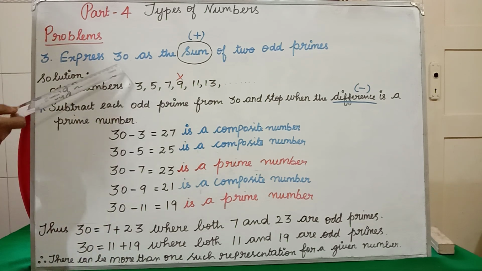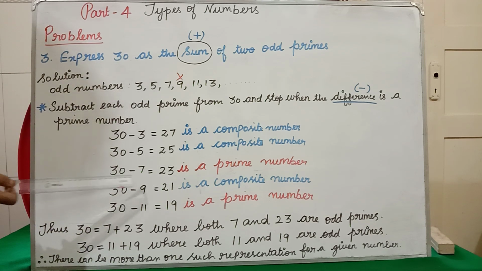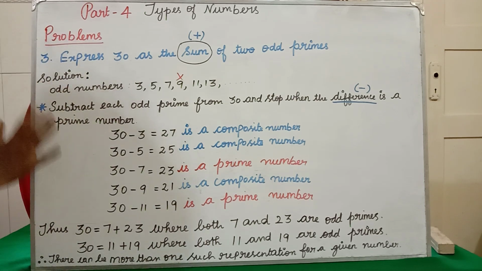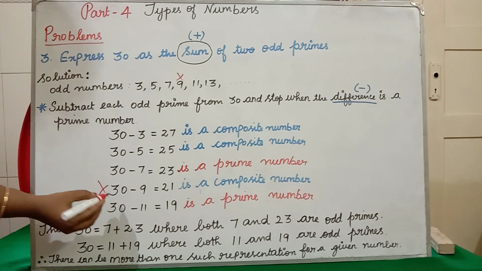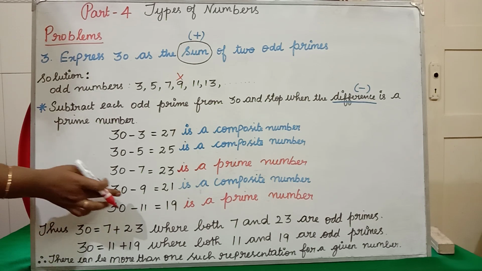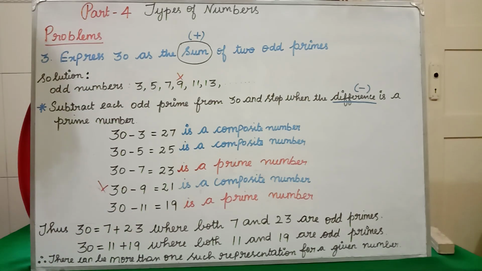You have to subtract with the 30. 30 minus 7 is what? 23. 23 is a prime number. You keep the 23 as such. You keep this alone. Next, you no need to do this 30 minus 9 because it is what? 30 minus 9 is 21, which is not an odd prime.